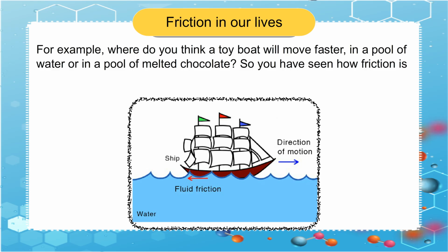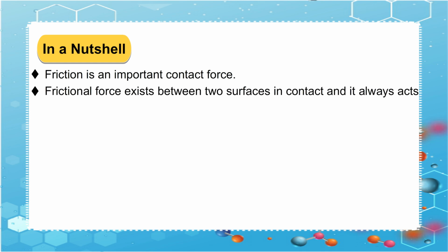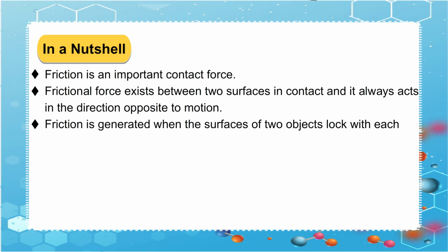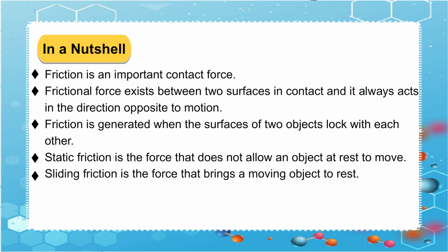So you have seen how friction is important in our lives. You will learn more about friction in higher classes. In a nutshell, friction is an important contact force. Frictional force exists between two surfaces in contact and it always acts in the direction opposite to motion. Friction is generated when the surfaces of two objects lock with each other. Static friction is a force that does not allow an object at rest to move. Sliding friction is a force that brings a moving object to rest.